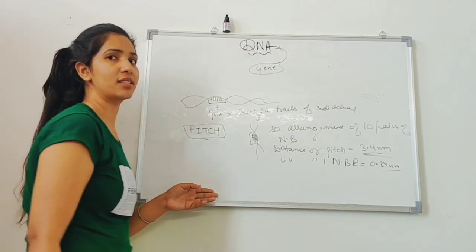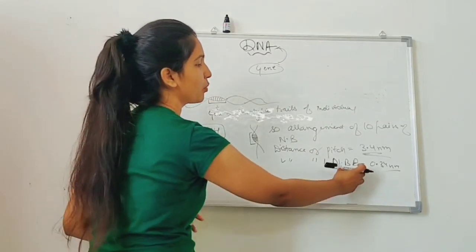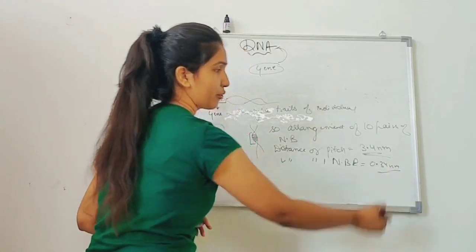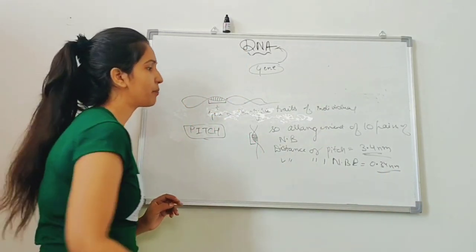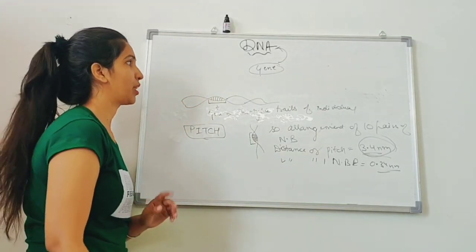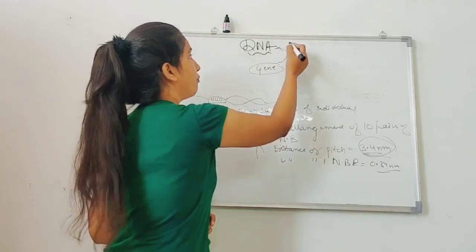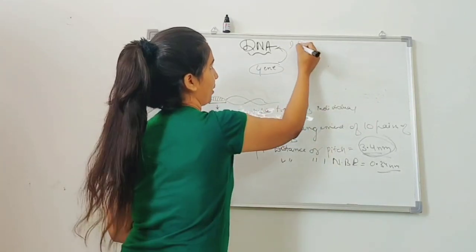Sometimes these numericals are asked in the exam, so you need to remember what is pitch and what is the distance between one base pair. So 0.34 is the distance between one base pair, and if I talk about 10 base pairs, this is 3.4. Now we are going to discuss the DNA functions. First function of the DNA is the replication.